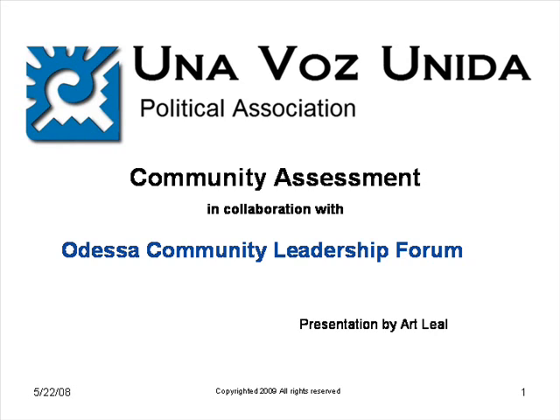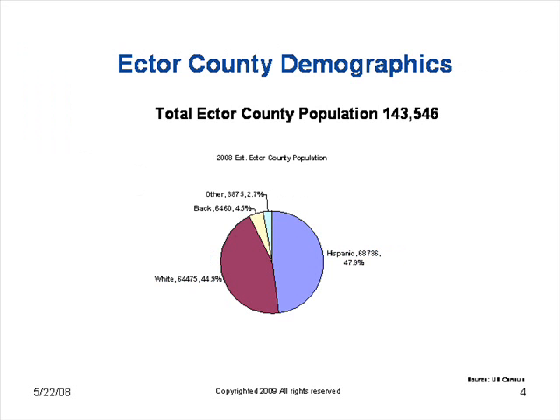Ector County demographics. The total Ector County population was 143,546. This was the 2008 estimate for Ector County. As you can see, there are no surprises here. We have a 44.9% non-Hispanic and 47.9% Hispanic population, and then you can see the other ethnic groups on the smaller end.